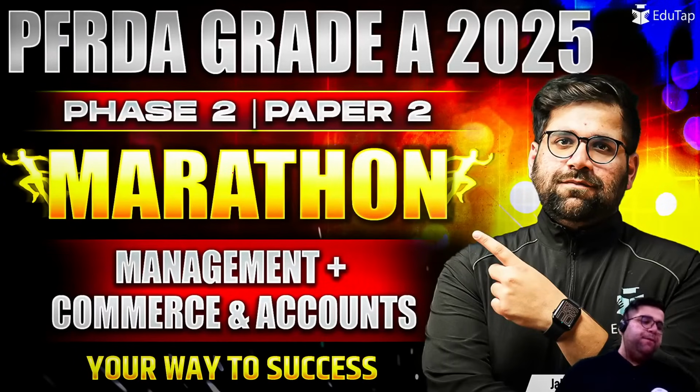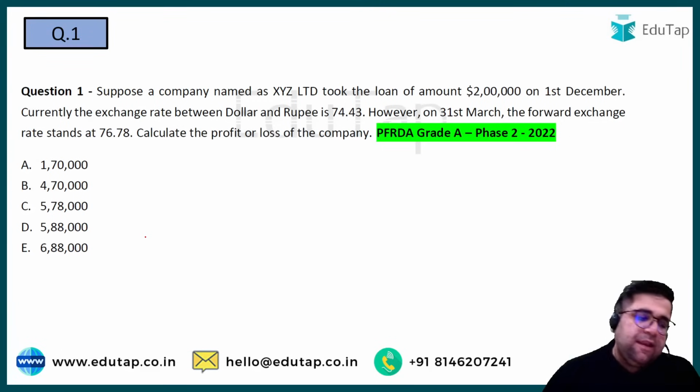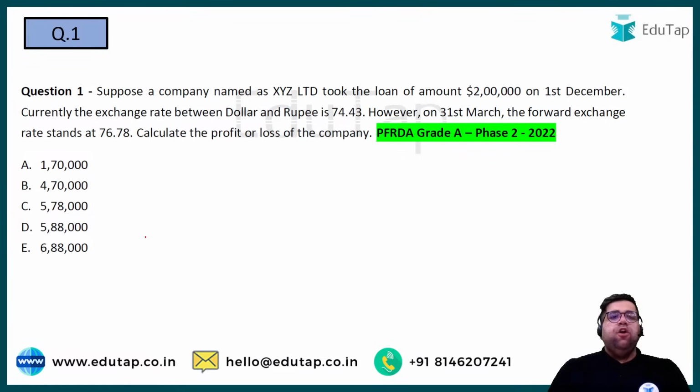Now, that completes our overall management questions, and I hope you are happy with the 30 questions which I have picked. Some questions were weird, which were tough also. Some questions were moderate and some were easy. Now let's move to question number 1 of commerce and accounts. Right, everybody, for the 30th, only 2 people gave the answer. Now we are moving to commerce and accounts. This is your PFRDA Grade A Phase 2 2022 question.